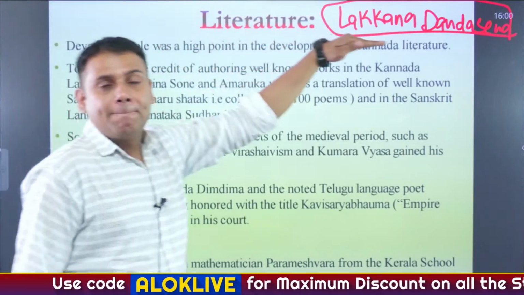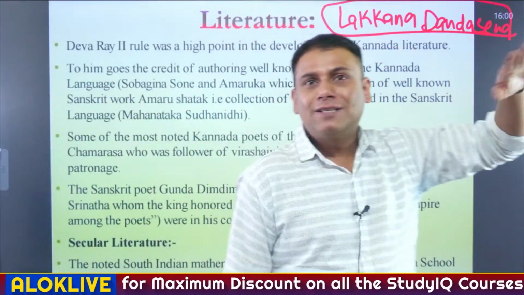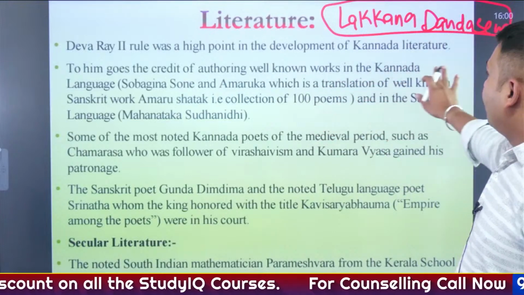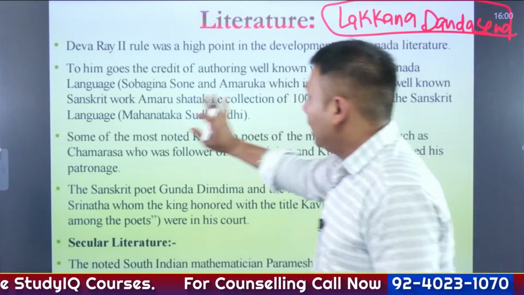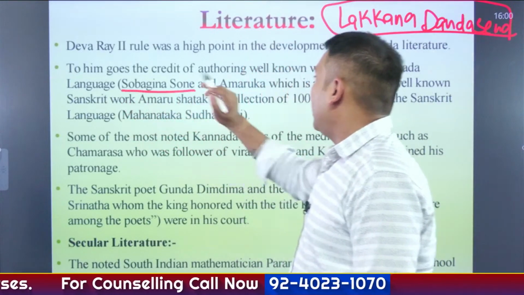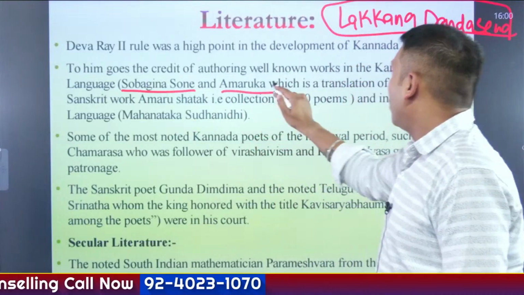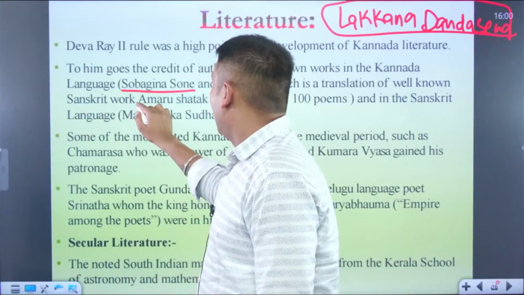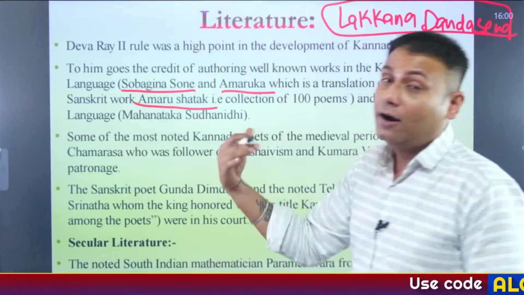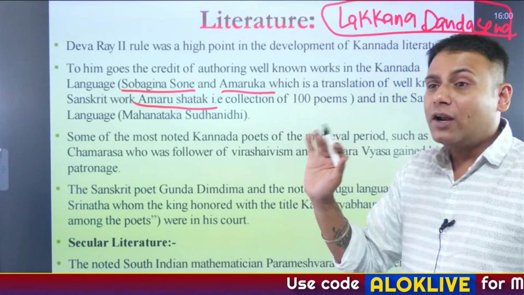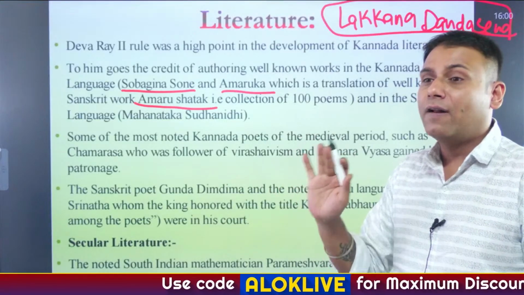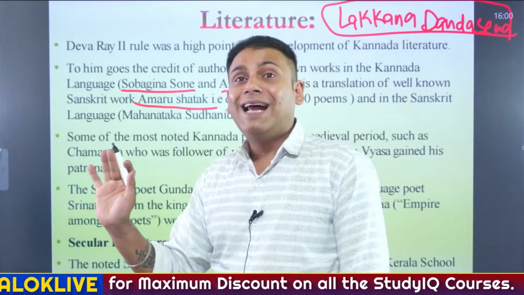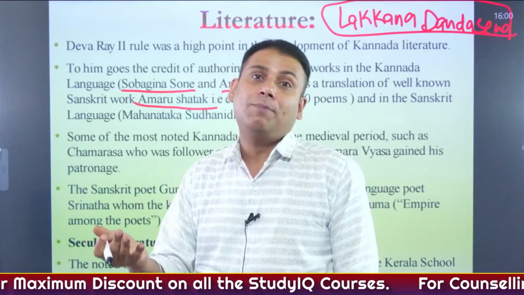During his time, Kannada literature was at its peak. Apart from this, there are well-known works such as Sobagin Son and Amaruka, which is a translation of a well-known Sanskrit work, Amaru Shatak, a collection of 100 poems. So it is credited to whom? It is credited to Deva Raya II.